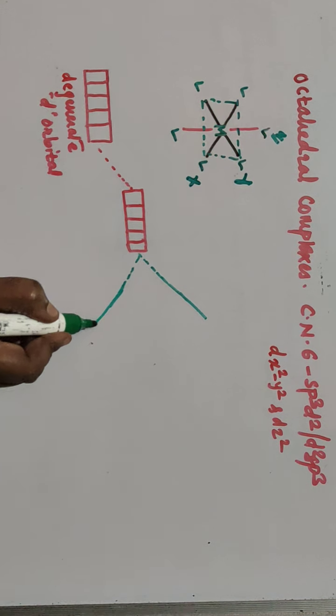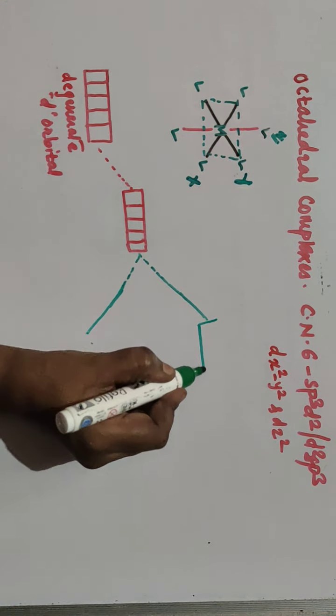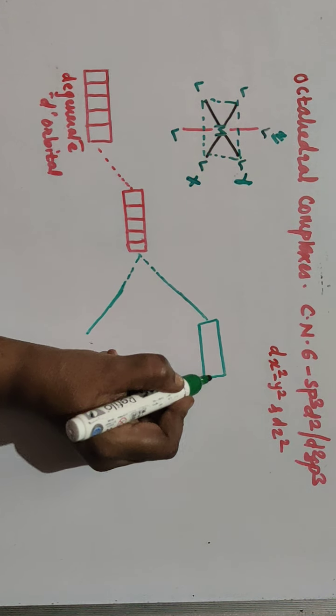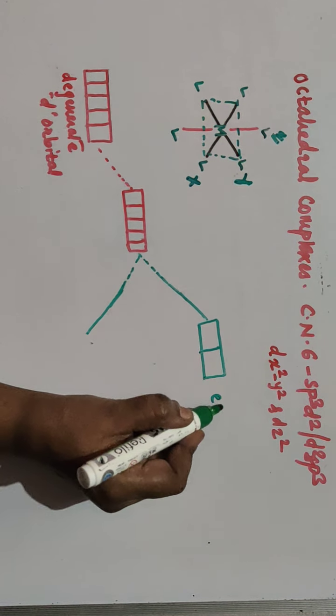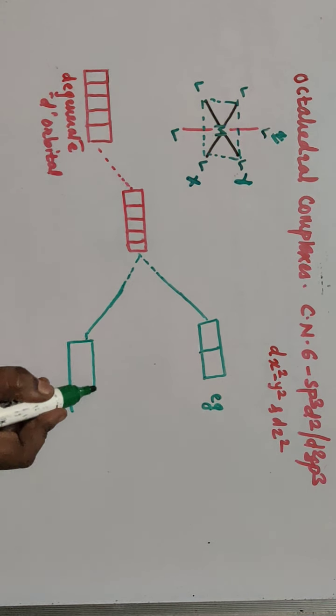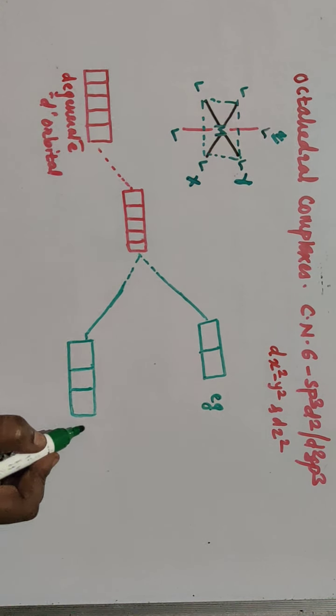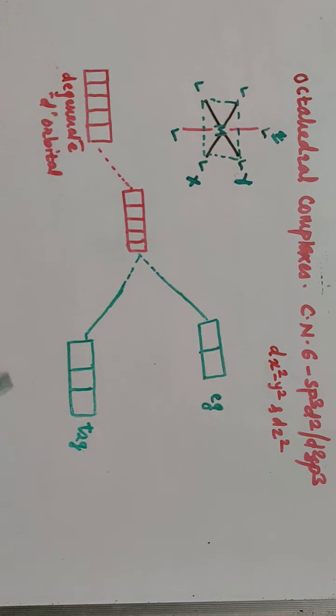It gives, suppose this is Eg and these are the T2g orbitals, 1, 2. So this is your T2g orbital.